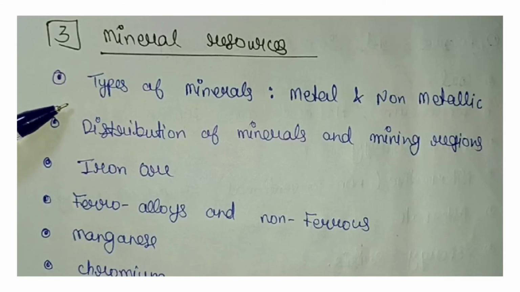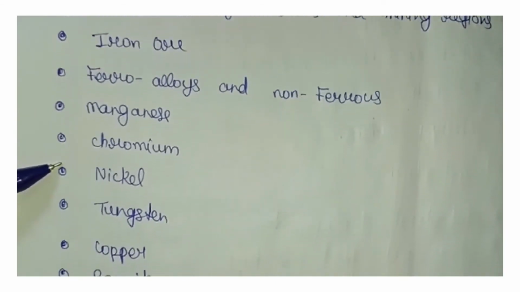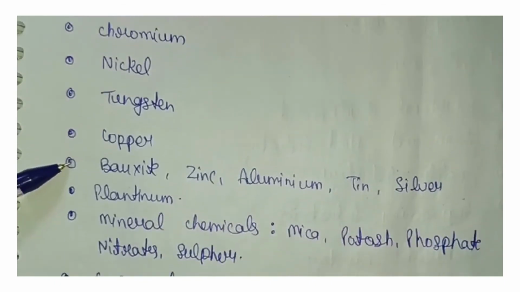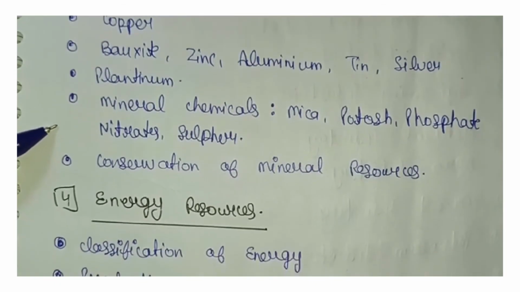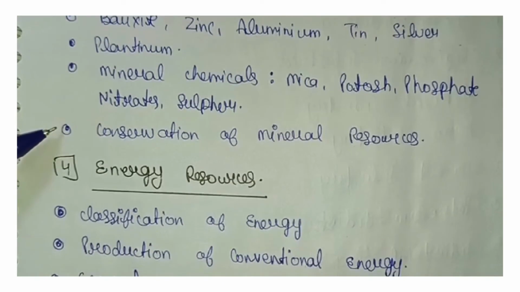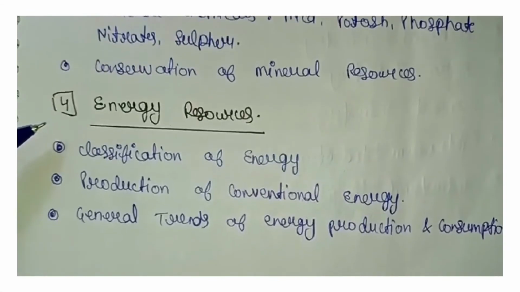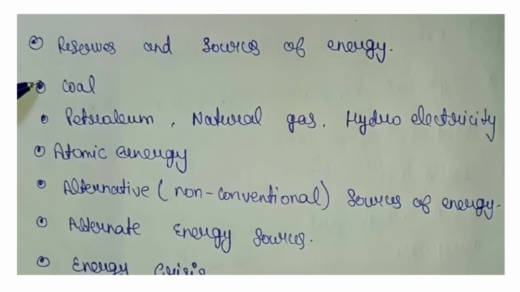Mineral resources, types of minerals, metallic and non-metallic, distribution of mineral and mining regions, iron ore, ferrous alloy and non-ferrous: manganese, chromium, nickel, tungsten, copper, bauxite, zinc, aluminium, tin, silver, platinum. Mineral chemicals: mica, potash, phosphate, nitrate, sulfur. Conservation of mineral resources, energy resources, classification of energy, production of conventional energy, general trends of energy production and consumption.